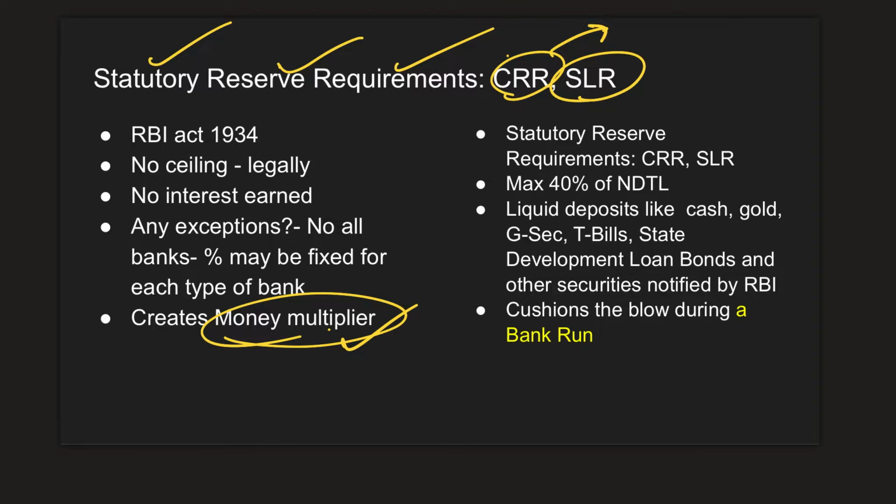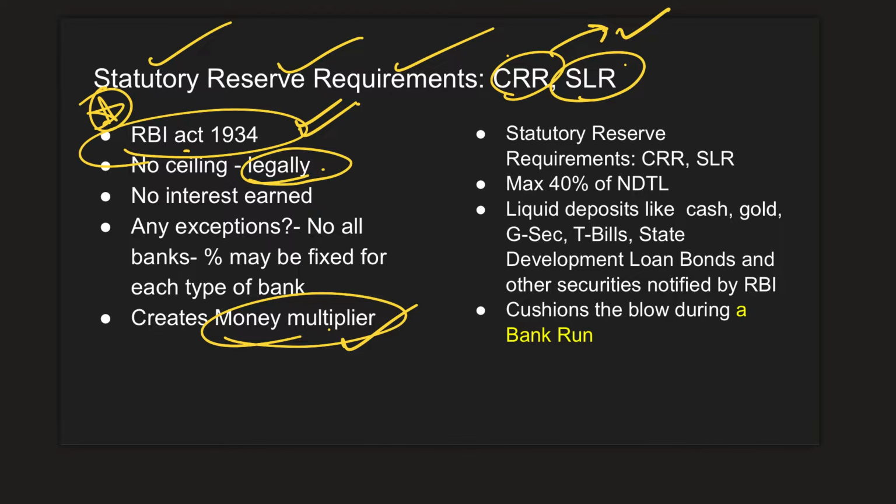So this CRR, or the cash reserve ratio, is actually mandated by RBI directly in the act itself. And mind you, there is no ceiling given in the RBI Act as to what should be the cash reserve ratio in an economy. Why is this set aside, and all those points were discussed already, so I'm not going to repeat them here. Will the banks earn any interest by keeping this money aside? No. Is there any exception? No, it is mandatory for all banks. However, RBI can fix the percentage as it may desire from time to time. And what is its utility? It creates money multiplier. We've already discussed this.